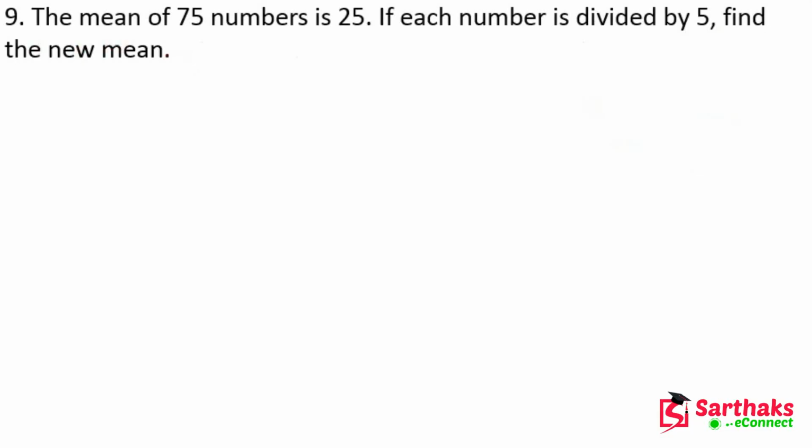Yeah, so the next question is, you can see the mean of 75 numbers is 25, and if each number is divided by 5, now find the new mean. Here we have the mean of 75 numbers equal to 25.